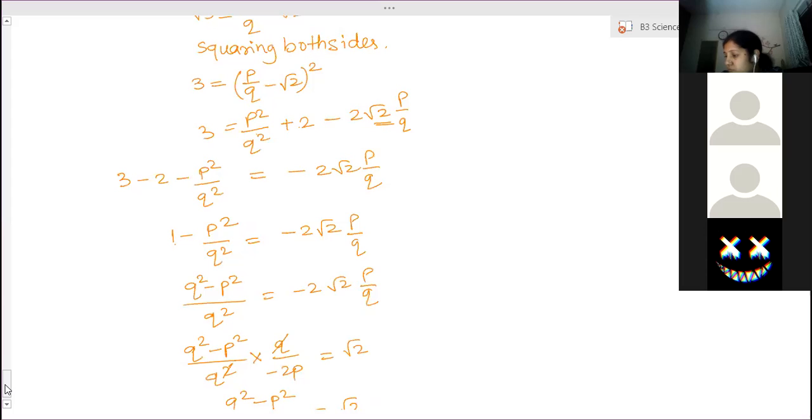Understood. Yes, ma'am. Ma'am, for root 2 plus root 3, we have to prove it irrational. Can't we prove individually then? We have seen that the sum, difference, multiplication or division of two irrational numbers cannot always be irrational. It can be rational as well. So we can't say directly that root 2 is irrational, root 3 is irrational, therefore the sum of those two is irrational. No, because the sum of two irrational numbers can be rational as well.